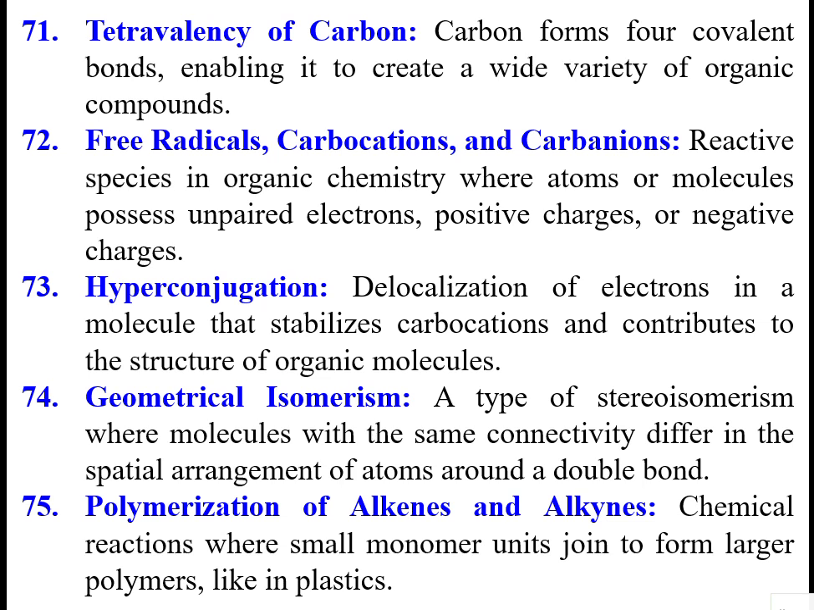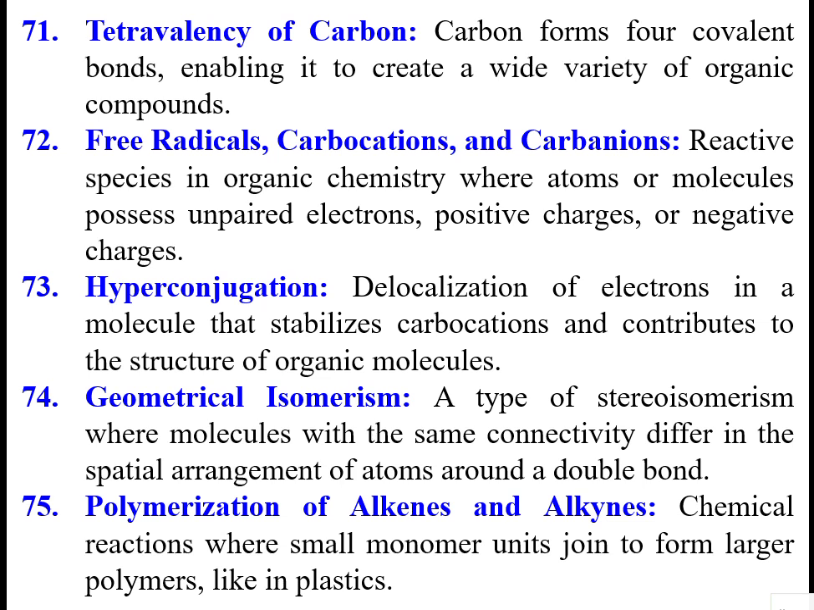Then isomers. Geometrical isomerism is a type of stereoisomerism, where molecules with the same connectivity differ in the spatial arrangement of atoms around a double bond. Isomerism means same molecular formula, different structure. So it is the arrangement of that.